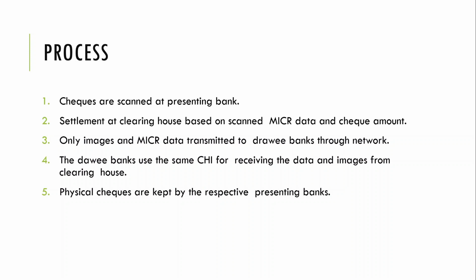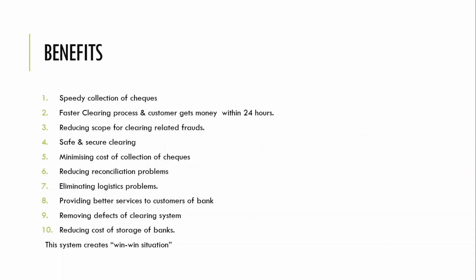Okay, I hope you understood the process. It is simple. First you go to the bank, and the presenting bank will scan it, third it will send it to the clearinghouse. Next, the clearinghouse will send it to the drawee bank. The drawee bank is receiving by using the CHI, and the same goes to the first point. All these physical checks will be with the presenting bank only. It is not moving anywhere.